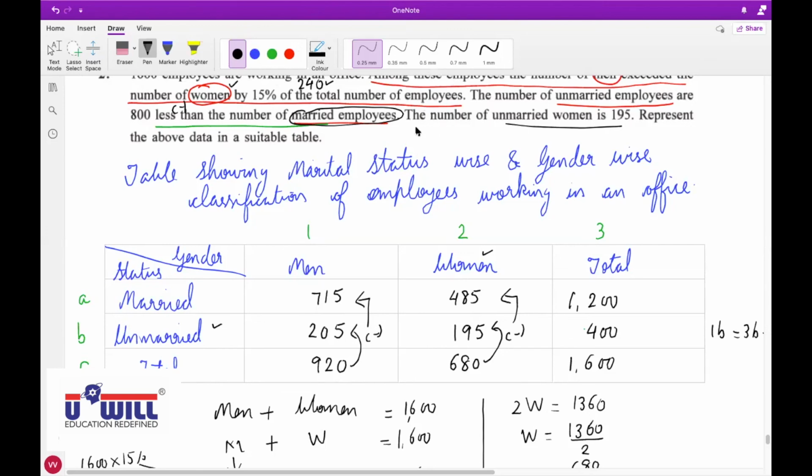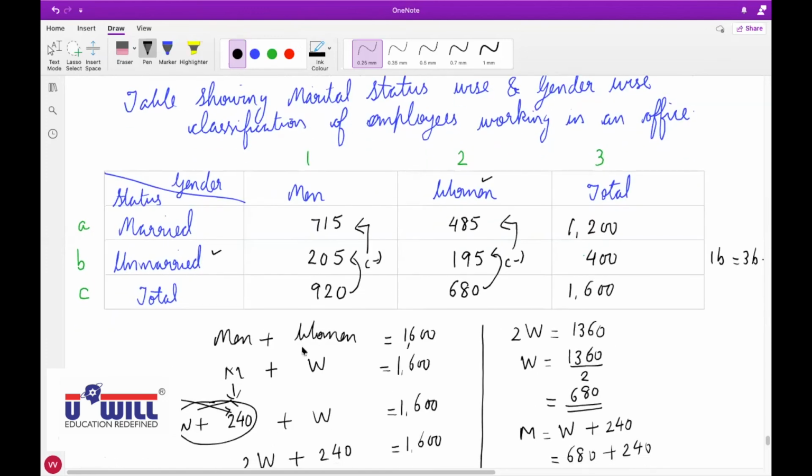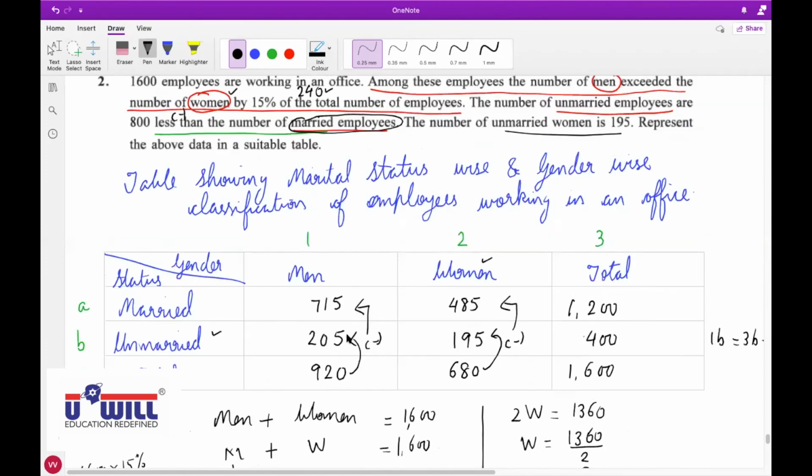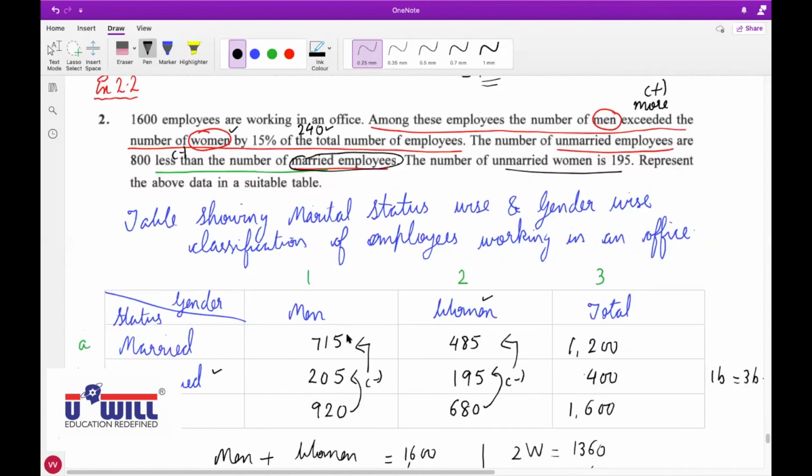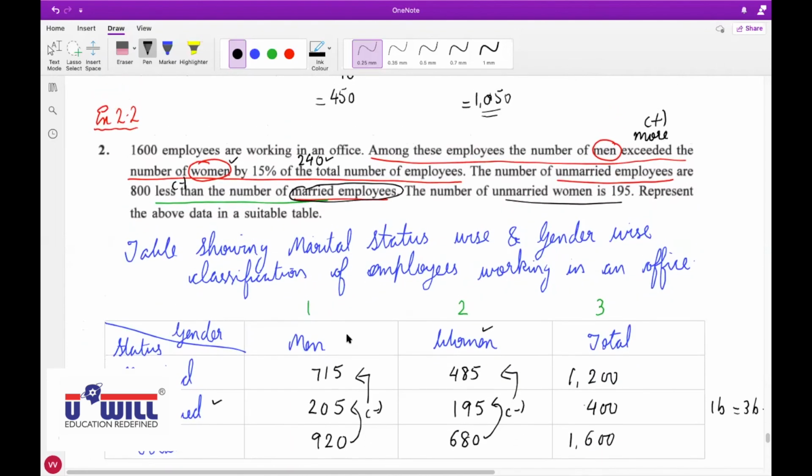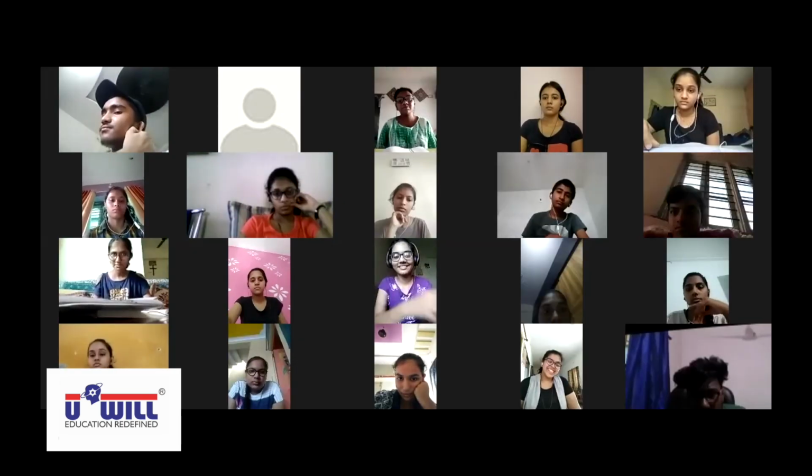Yes, Prapti, unmute yourself. Sir, I have done assuming X. So is it okay? Where you have assumed X, this men and women? Yes, ma'am. Sorry, in both men and women and married and unmarried. That's okay. You are not afraid of X, so that's okay. Thank you, sir. Welcome.